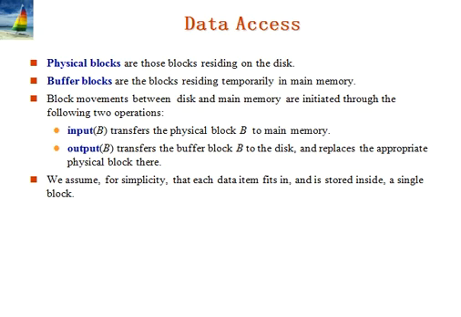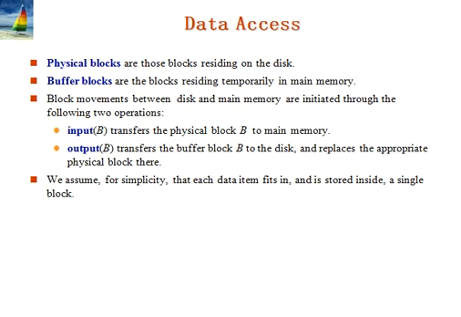Blocks are the units of data transfer to and from disk and may contain several data items. Transactions input information from the disk to main memory and then output the information back onto the disk. The input and output operations are done in block units.